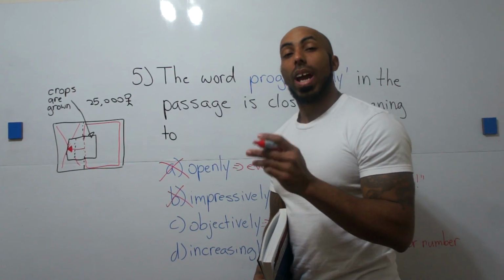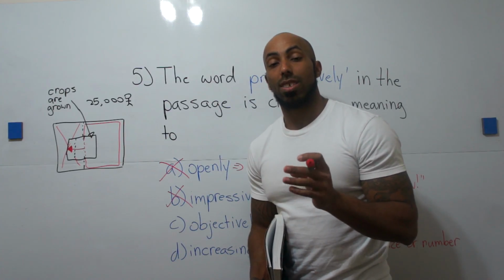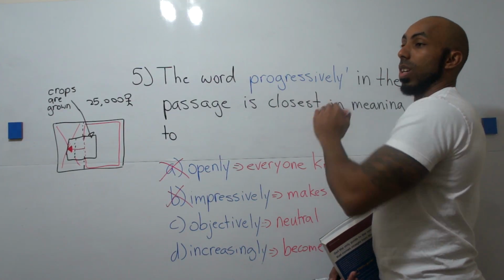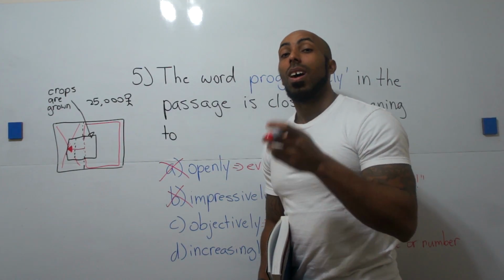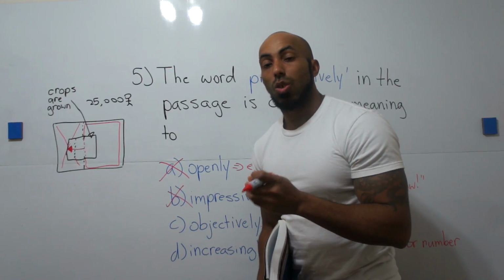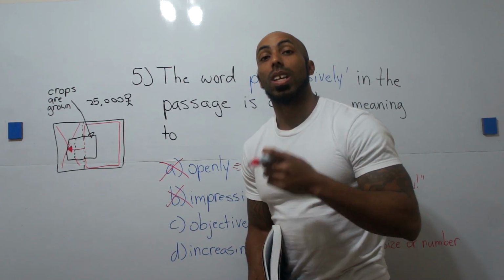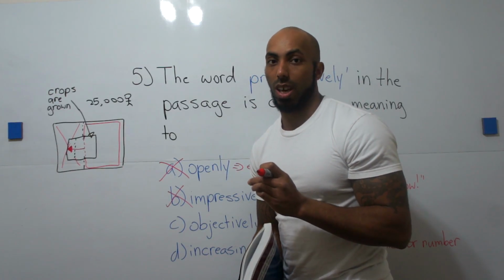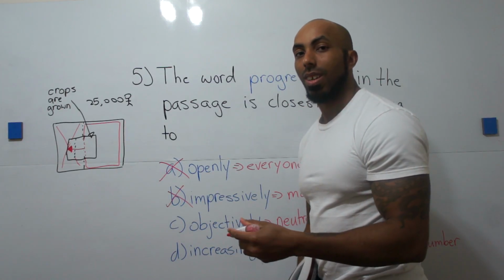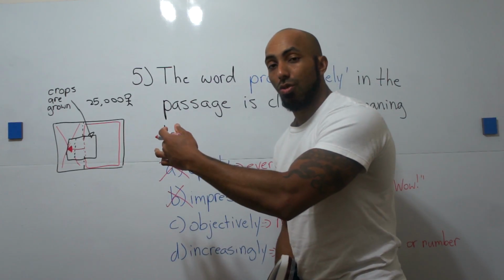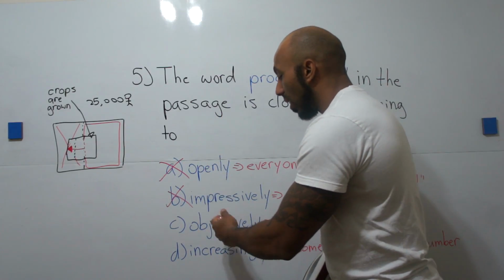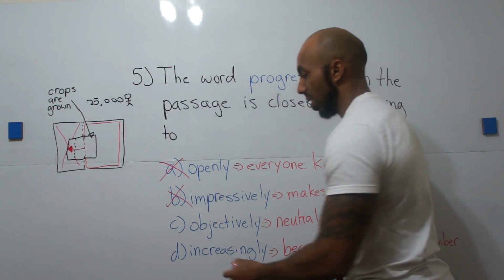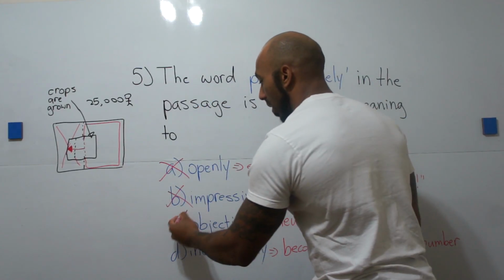And remember, when we're asked these questions, basically what we're asked to do is to give a close synonym of the word in question, which is progressively. And a synonym is a word that means almost exactly the same, okay? So out of all our choices, we need to pick the one that's closest in meaning. And this one is just not appropriate because it may be objective that we're moving into drier land, but objective doesn't explain the step-by-step progress, which is what progressively means. If something is progressive, it's step-by-step.